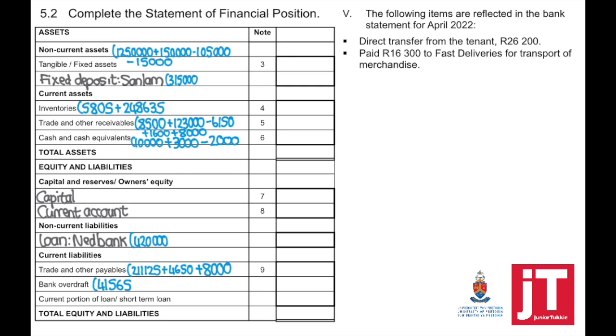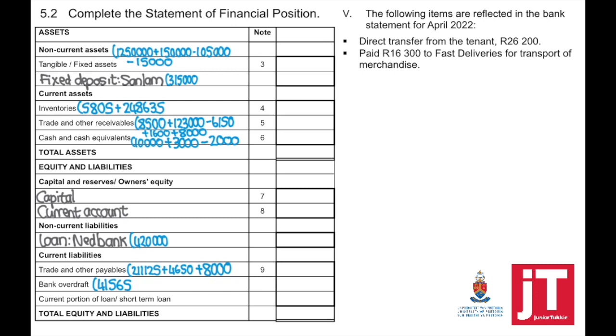Next adjustment, the following items are reflected in the bank statement for April 2022. Direct transfer from a tenant, 26,200. Direct transfer from the tenant means that money was received. But now you need to remember, we had a bank overdraft.